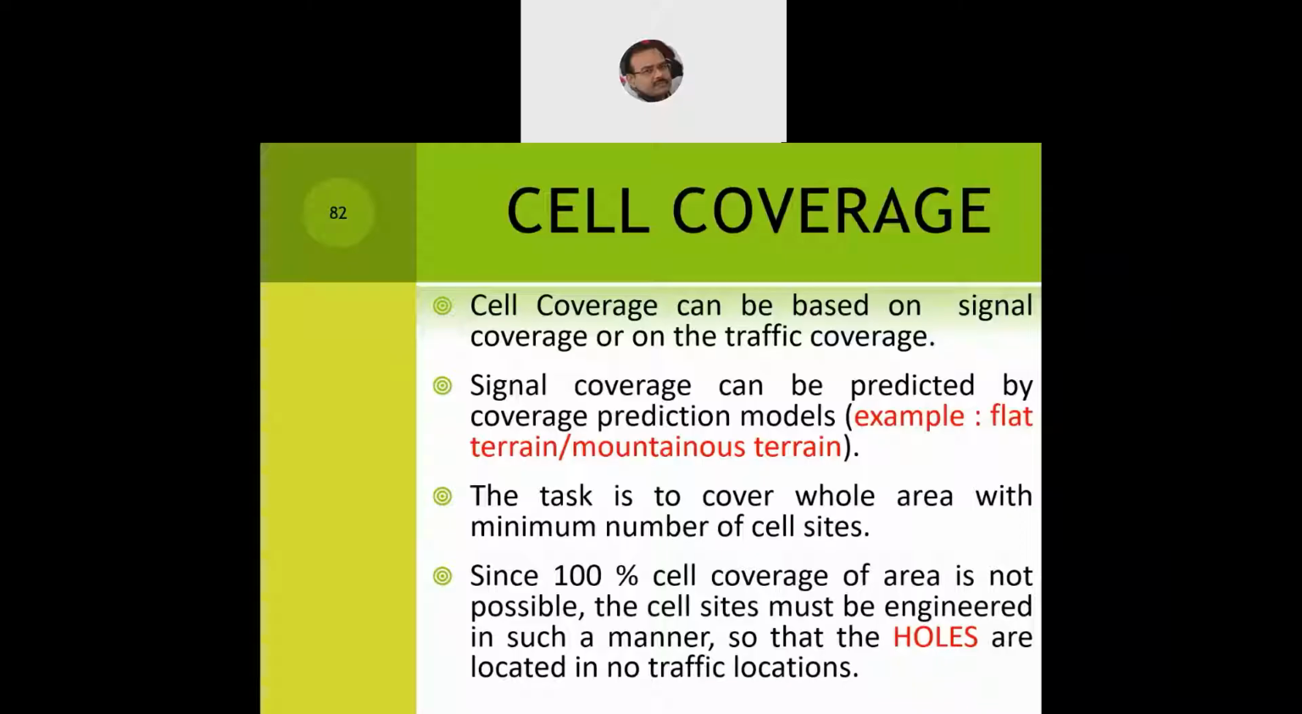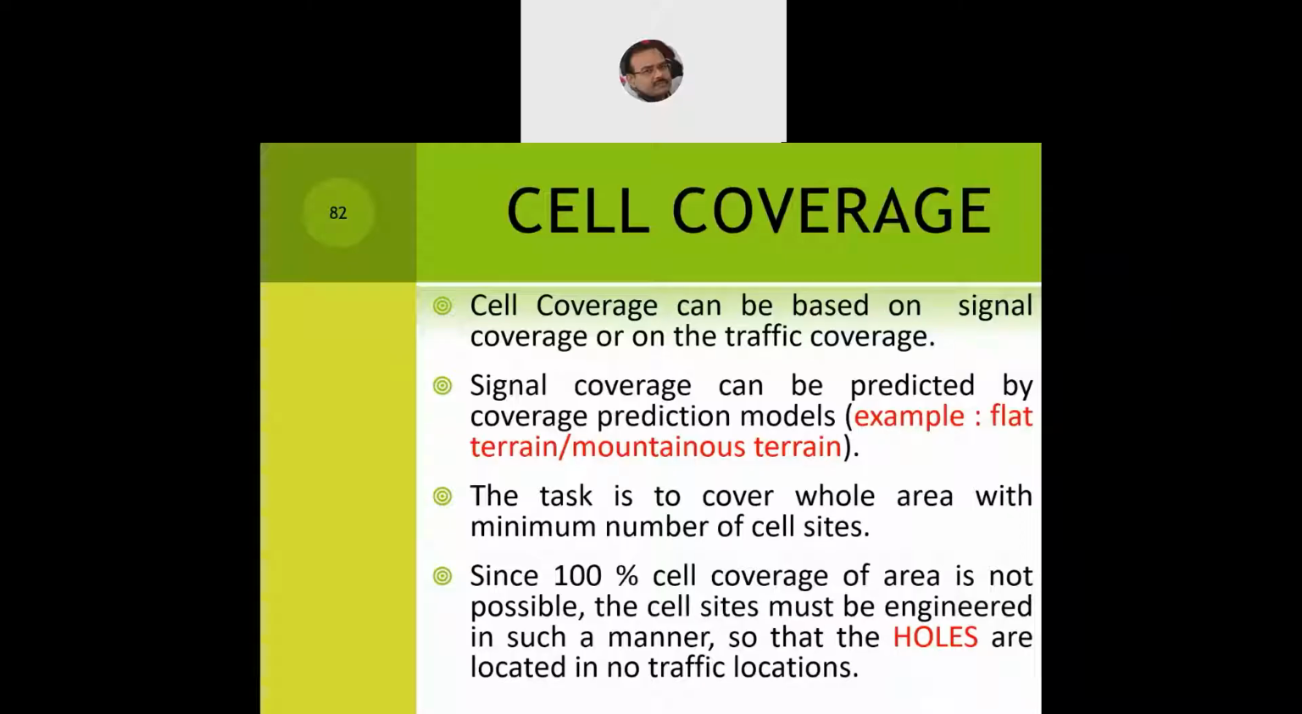We always believe that since 100% cell coverage is not possible, there would be certain portions of the cell which may not receive the best quality signal. The cell site must be engineered in such a manner that the holes are located in no-traffic locations. So holes might occur, they may not occur; the probability varies from cell to cell. But if at all they occur, then at least they should fall in a terrain where subscribers are not getting affected. If it is a residential area, then it is fine. If there is no commercial area, then it is fine.